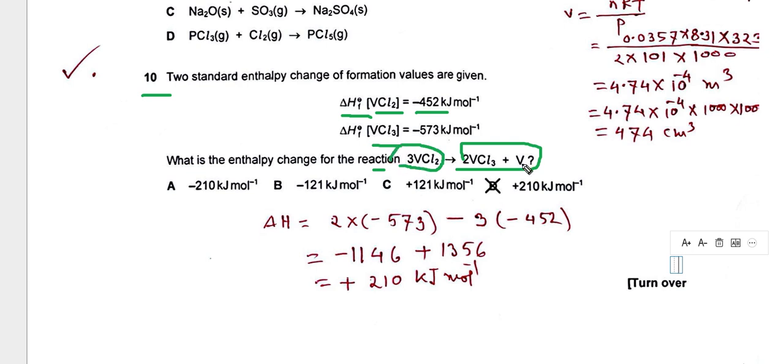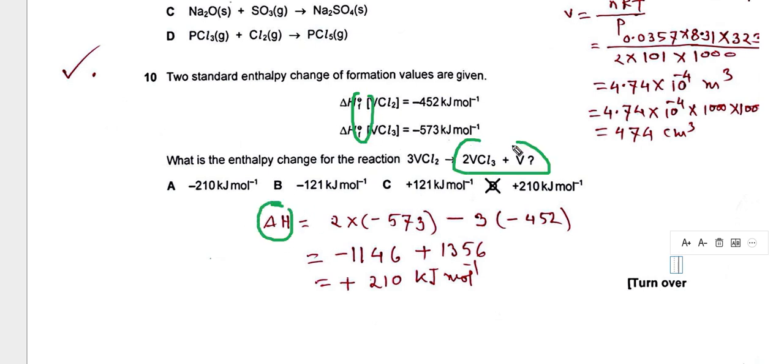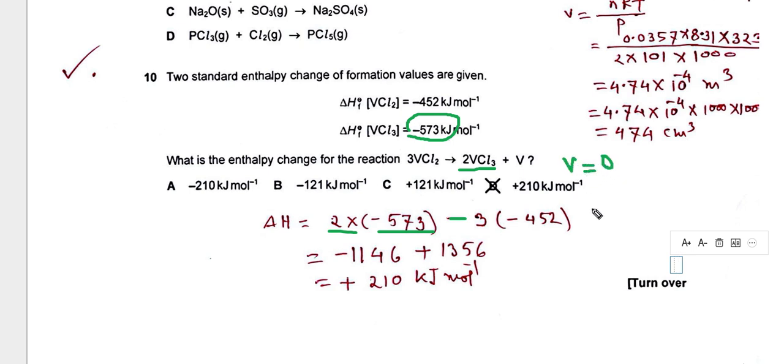You know, if enthalpy of formation values are given, the enthalpy change of the reaction is the enthalpy of products minus the enthalpy of reactants. So for the product, 2 times the BCl3 value given, minus 572, and the enthalpy of formation of B equals 0, because the enthalpy of formation of an element is defined as 0.